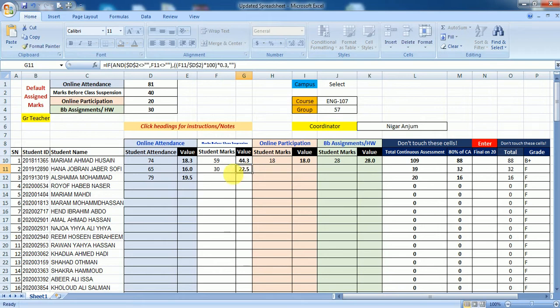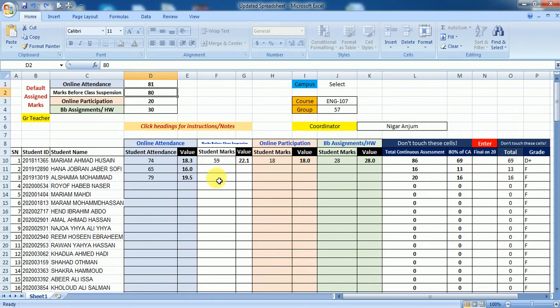Means she is not in the category of Mariam Ahmed Hussain. You understand? She is not in that category. You see here, when I change this 40, here she becomes 88. This Mariam Ahmed, she is not 88, she is 69. So this for Hana Jobran I will not do in the same Excel. I will do this in another, empty Excel, and I will take her marks for 80 in my hard copy.